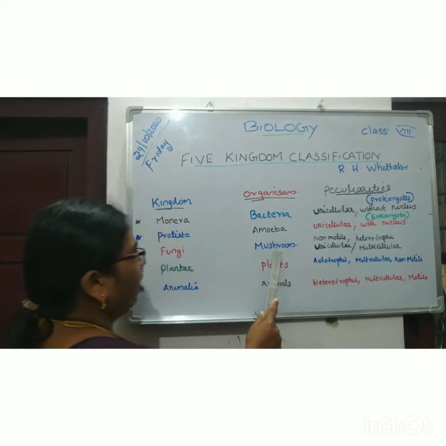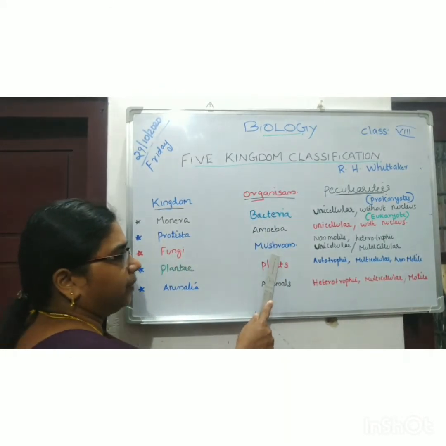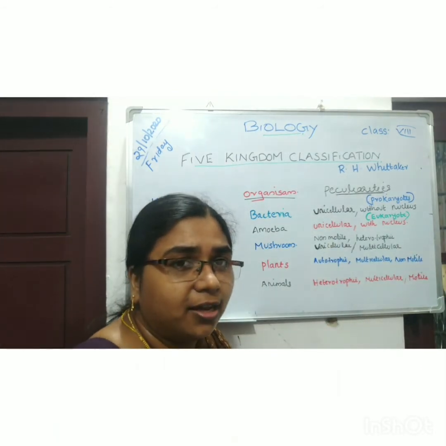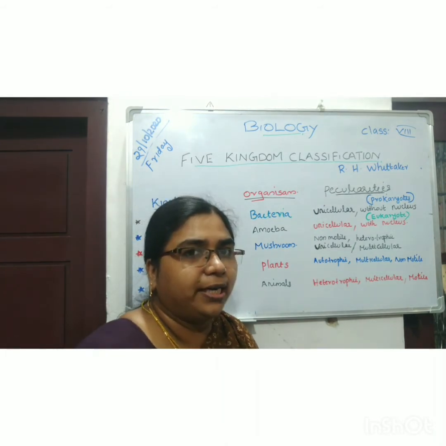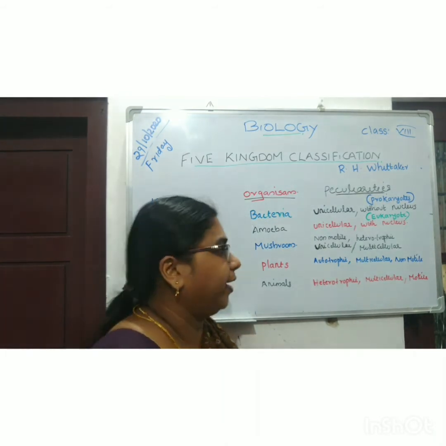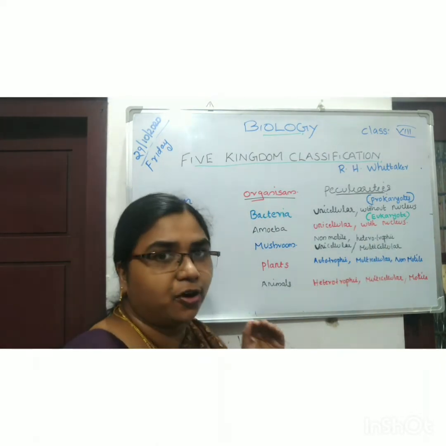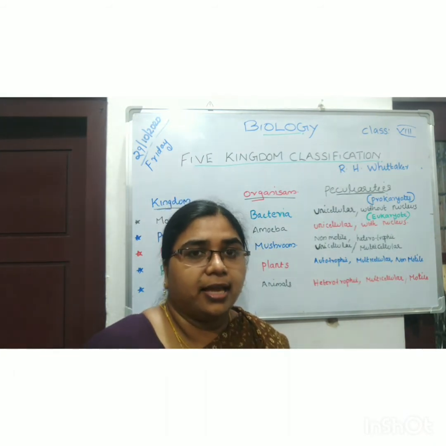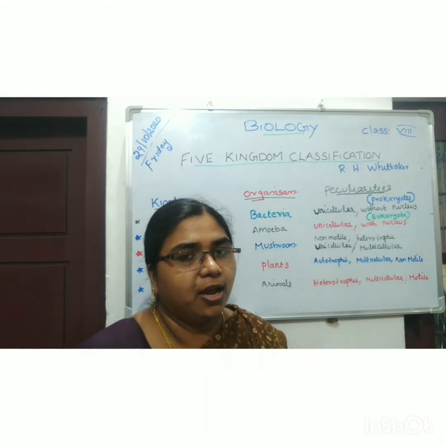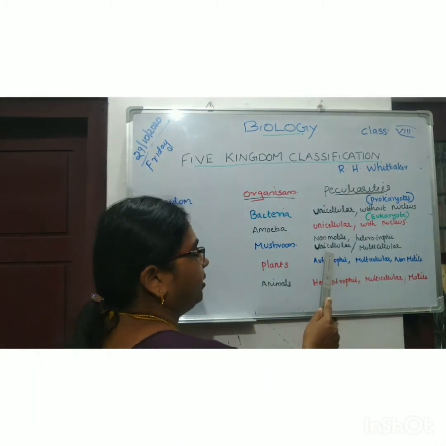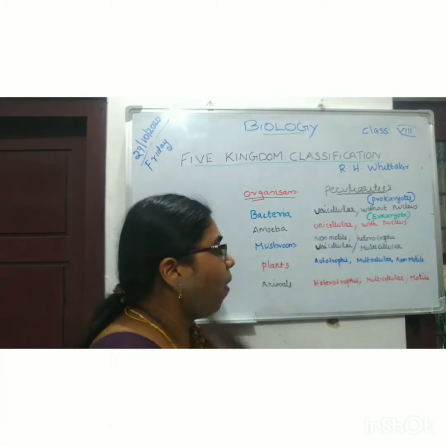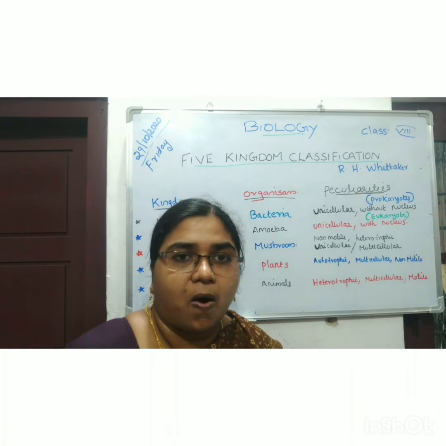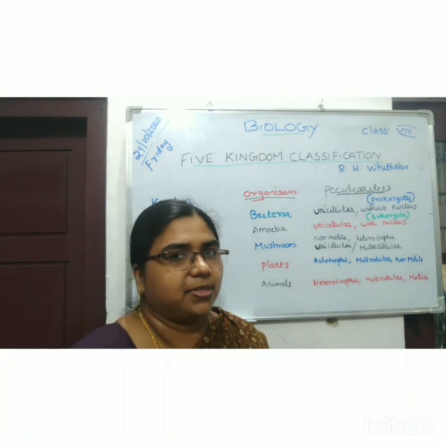Next kingdom is Kingdom Fungi, and example for the organism under the kingdom fungi is mushroom. And their peculiarities are they are non-motile. Non-motile means they have no mobility or they are unable to move. Okay. Then they are heterotrophs. Heterotrophs means they have no ability to prepare their own food. Hence, they have to depend on other organisms for their food. Then they are unicellular or multicellular, means they are seen as single cell or as multicellular organisms.